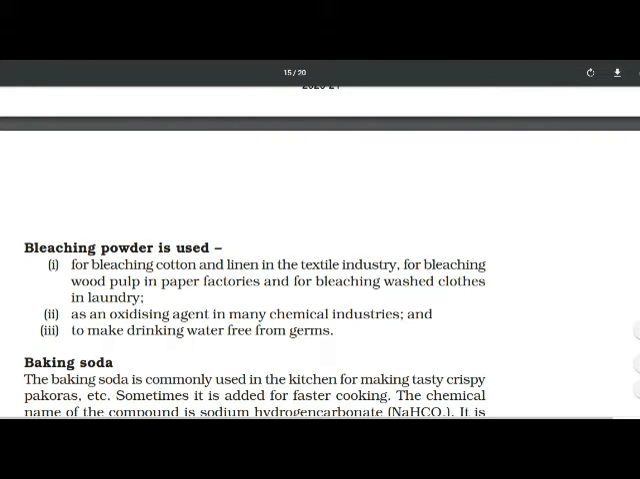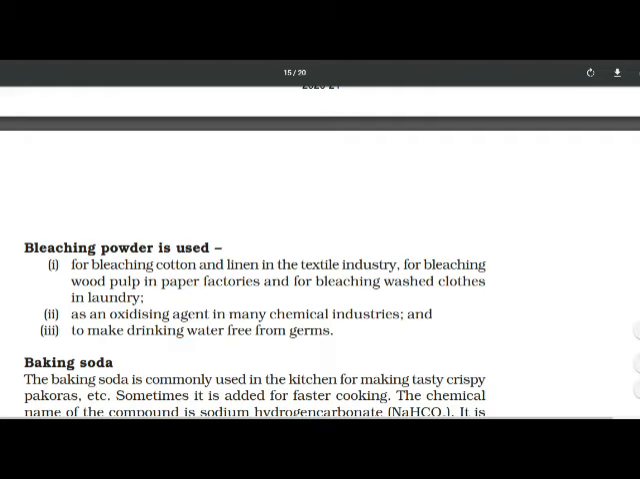Just now we have seen that bleaching powder is used for bleaching cotton and linen in the textile industry, bleaching wood pulp in paper factories, and for bleaching washed clothes in laundry. It is used as an oxidizing agent also, and it is used for making drinking water free from germs.